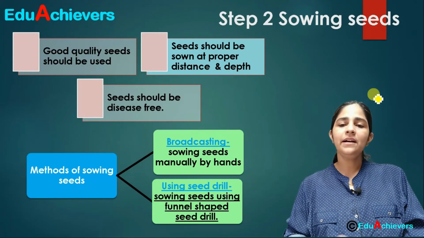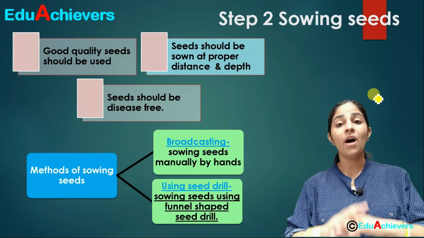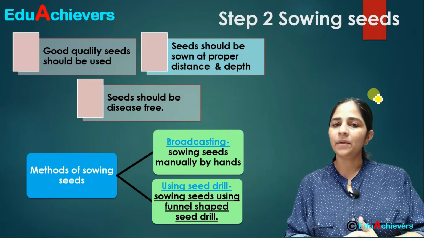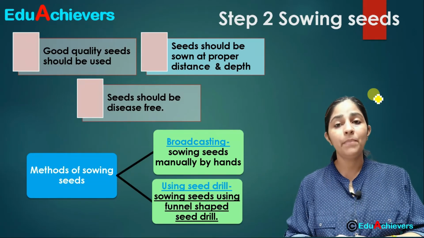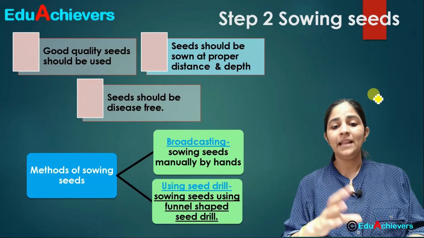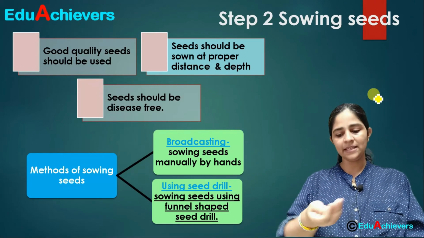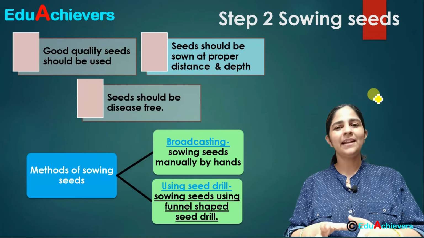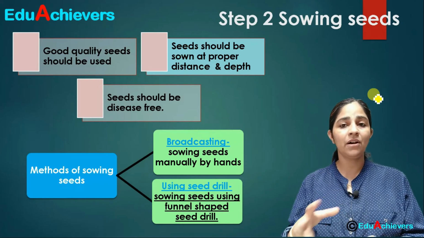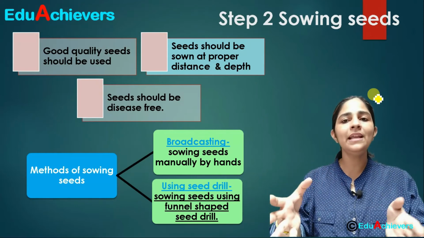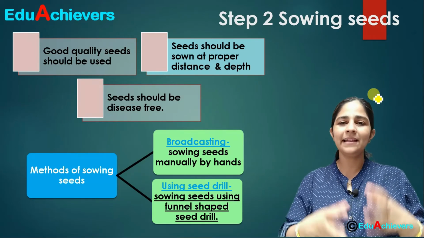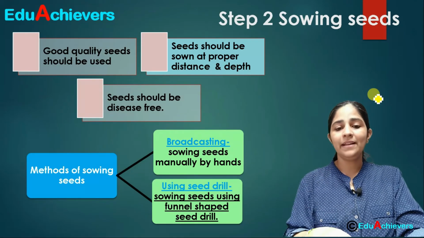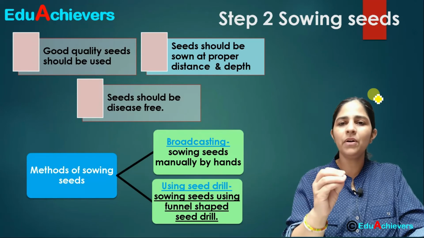Now once we are ready for sowing, how will we sow? There are different methods of sowing as well. I'm discussing two methods here. The first one is broadcasting. Now what is broadcasting? That means the farmer takes the seeds in the hand and scatters those seeds in the field. Okay, so you can understand this is not such a good method, because the seeds will not be spread equally over the whole area. Secondly, there will be less distance between the seeds and all those conditions. Fine. So this is not such a good method, but it is adopted for some crops.